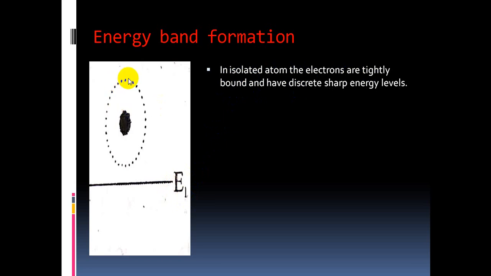So these electrons present in this orbit are tightly bound because of the interaction between the nucleus and electron, and have discrete sharp energy levels. These energy levels are called discrete energy levels, and these are sharp energy levels. So if you consider a single isolated atom, we have such energy levels. Clearly listen to these words. This is called the energy level of a single isolated atom.